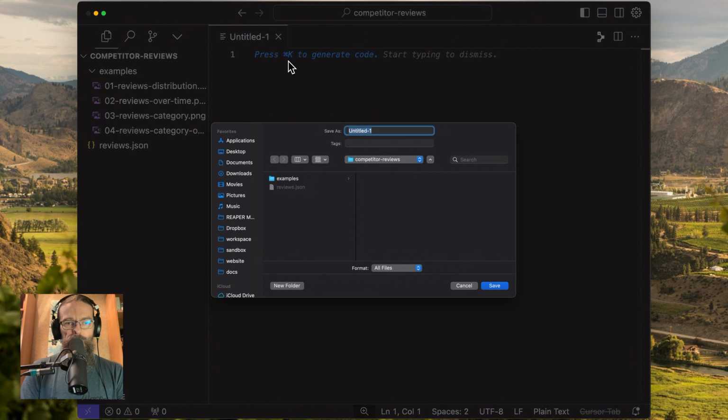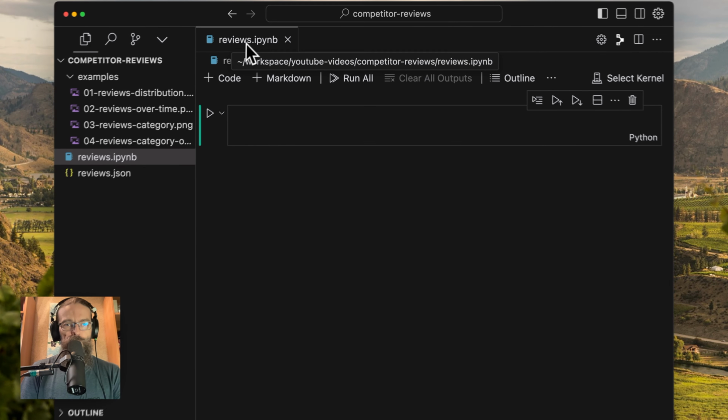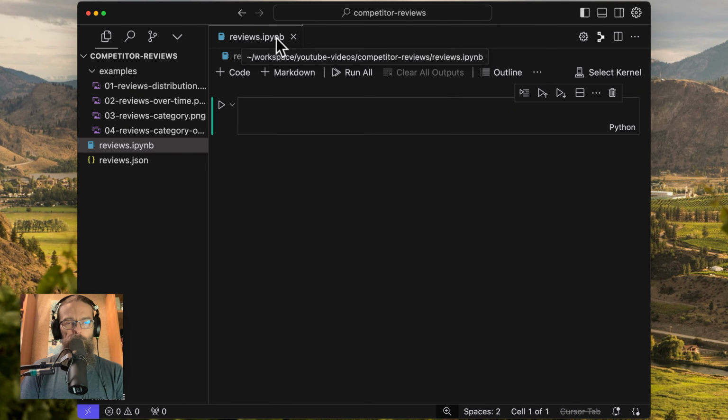I'm going to save this in the same folder and call it Reviews. You can call it whatever you want, but the extension is important. I'm going to use .ipynb. That's going to turn this into what is known as a Jupyter Notebook. It used to be called an IPython notebook. And the cool thing is that VS Code and Cursor both know how to read and interpret these notebooks natively.